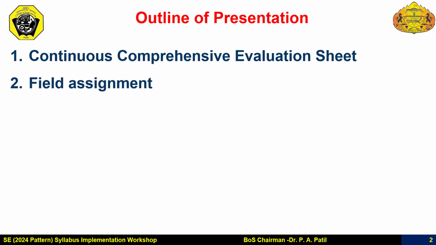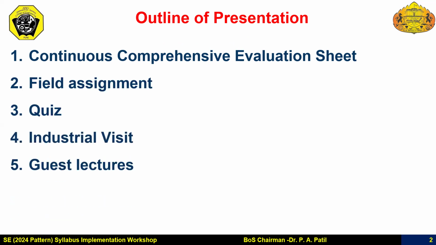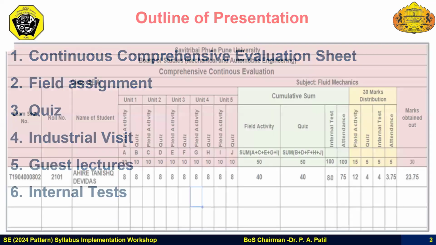The main important elements of the CCE are field assignments, quiz, then industrial visits, guest lectures, and internal test. So students undertake all these activities for securing these 30 marks.